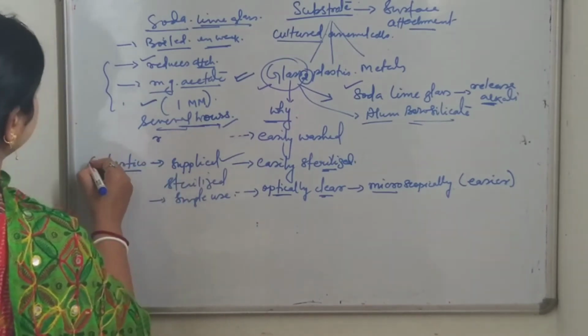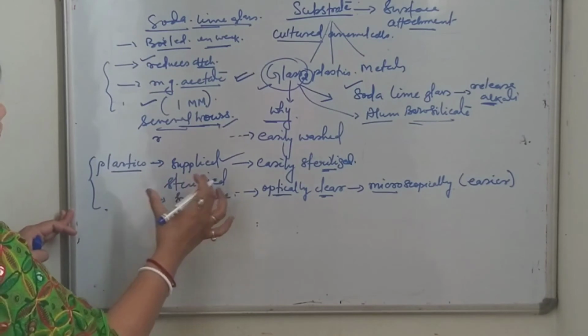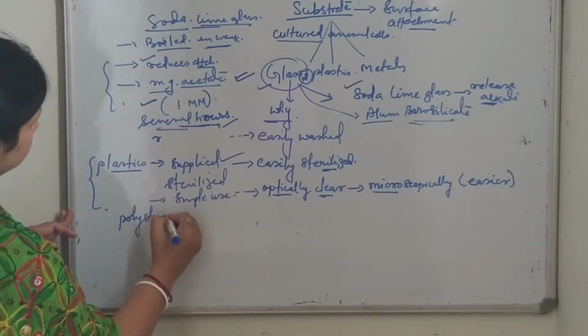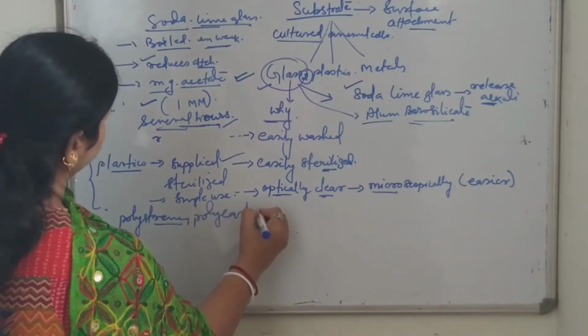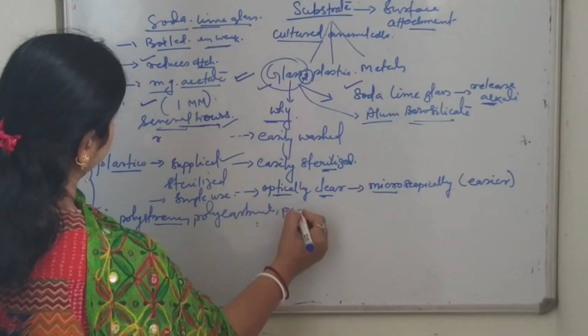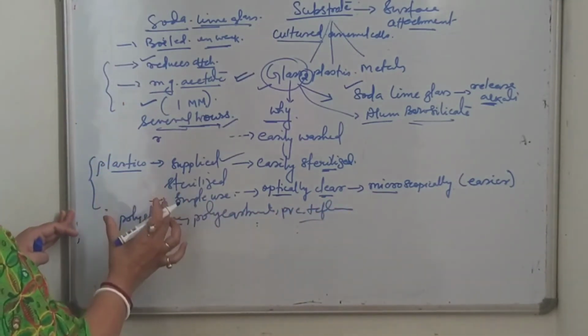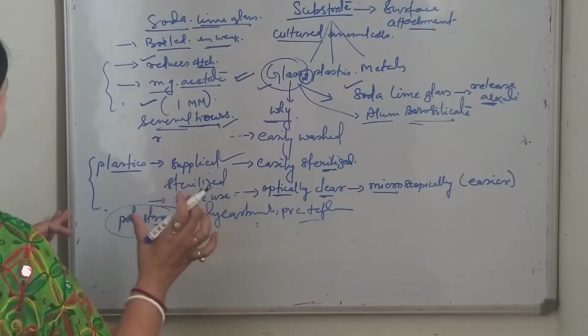The most commonly used plastics are polystyrene and polycarbonate. PVC and Teflon are also used, but the most commonly used plastic is polystyrene.